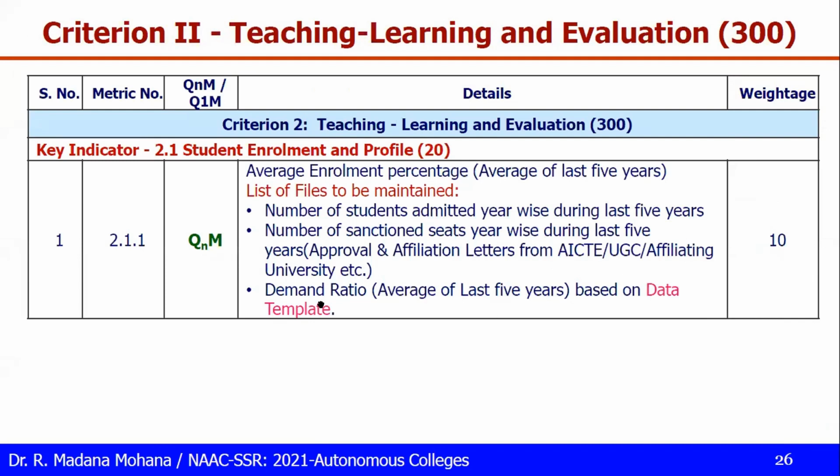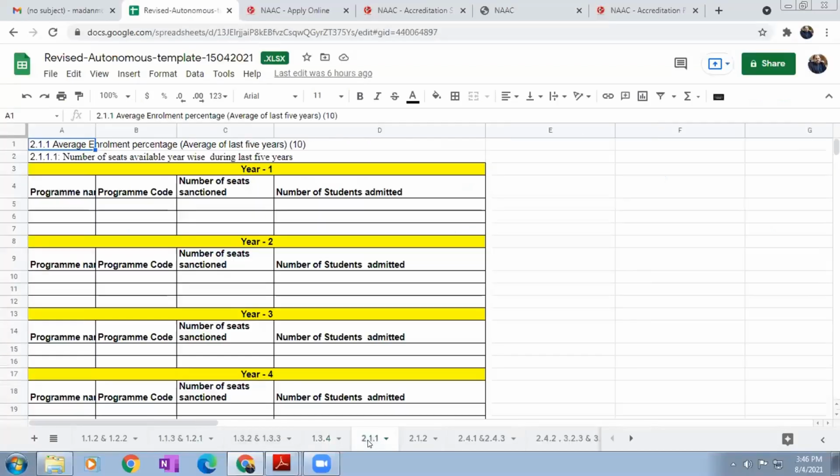So let us see the data template for 2.1.1. So this is the template we have to maintain. So here a program name, year wise, program code, number of seats sanctioned, number of students admitted. So demand ratio means percentage. So number of students admitted by total number of seats. So that is the ratio. So like year wise, this data you have to maintain. So last latest completed year to back 4 years, total 5 years data we have to maintain.